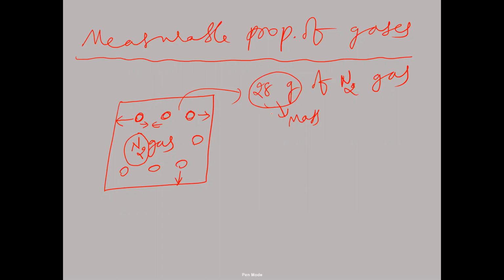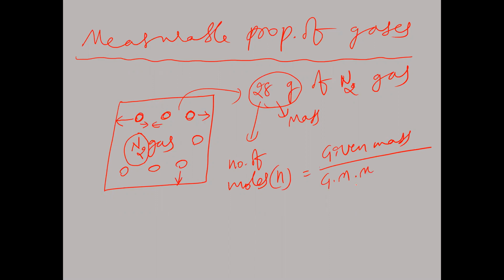Now if you know the mass, what is the formula for number of moles? Tell me. Number of moles, symbol N, is equal to given mass divided by gram molecular mass. GMM indicates gram molecular mass.